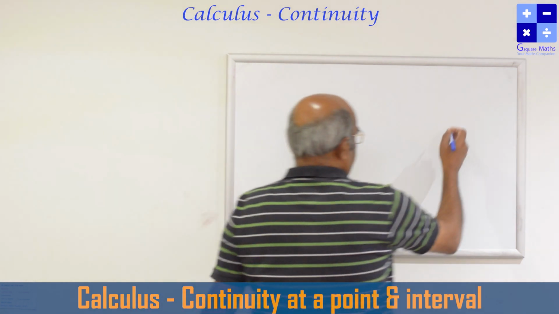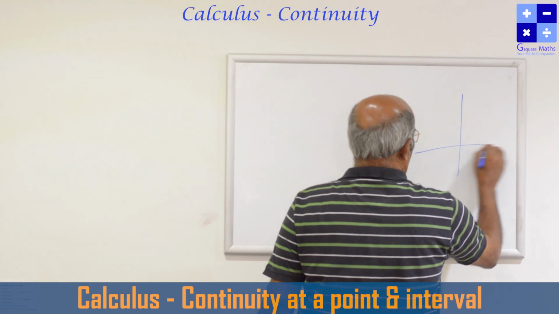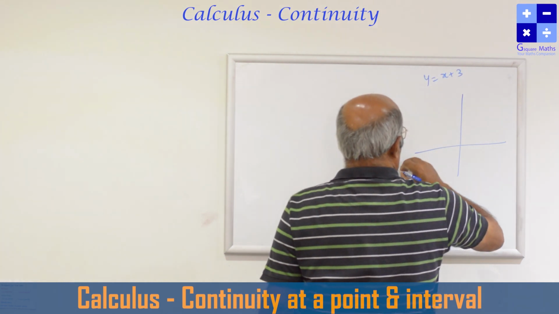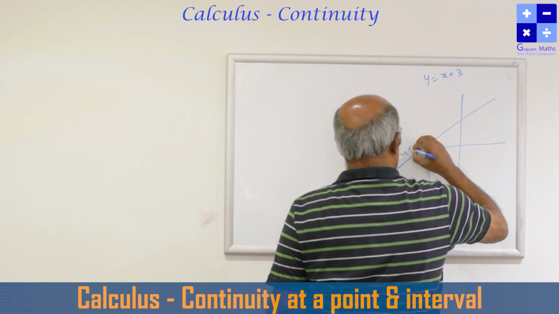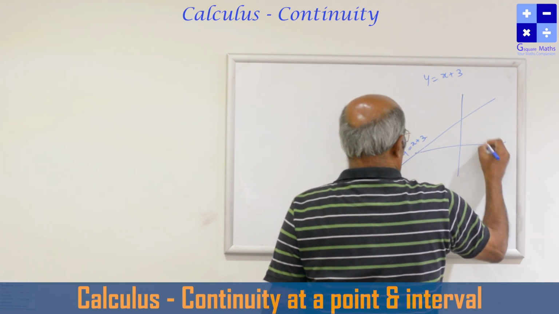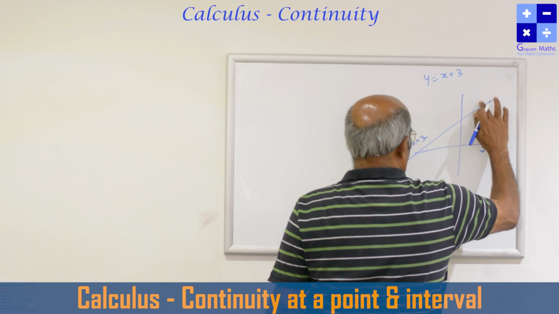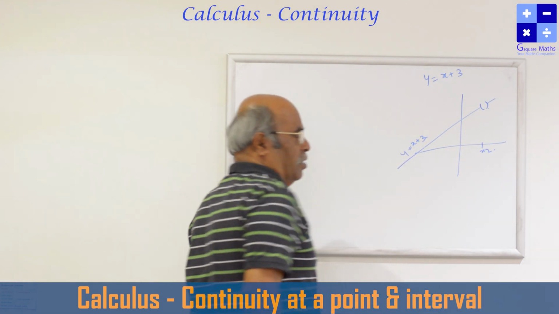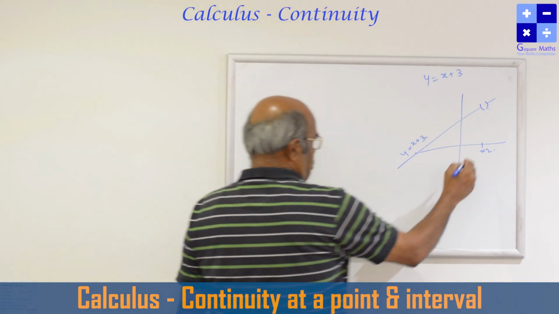y is equal to x plus 3. So the line is like this. At the point x equal to 2, suppose the function is not defined here. Then we have to find out.